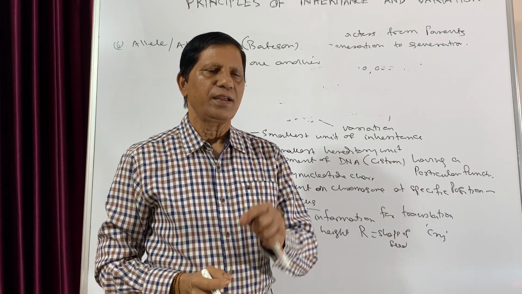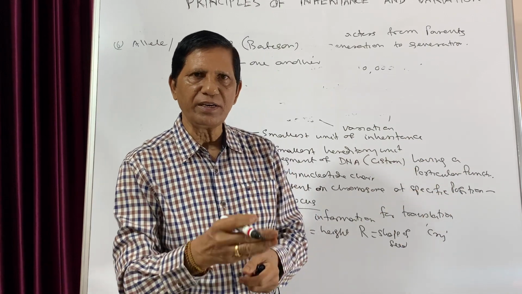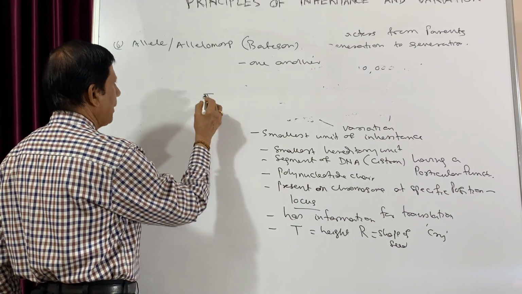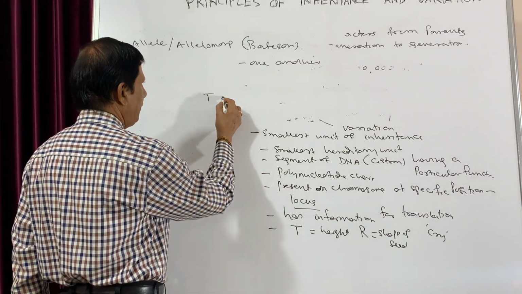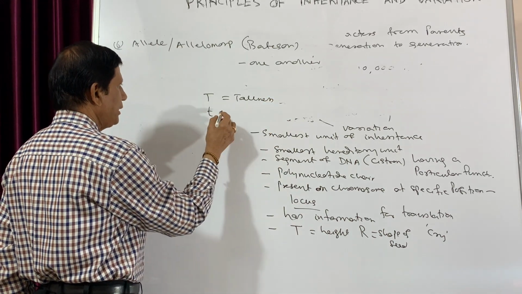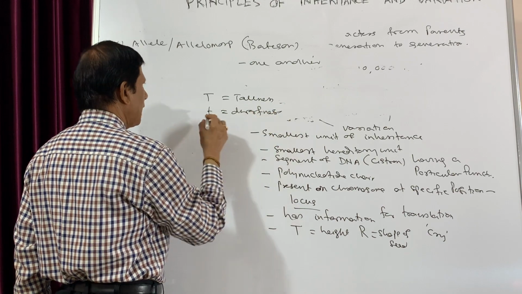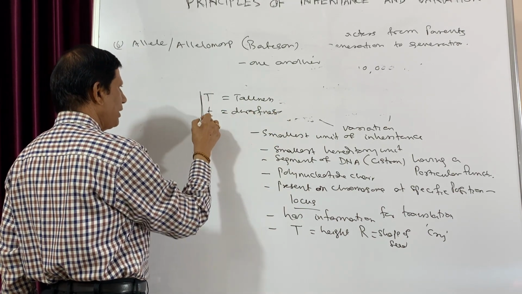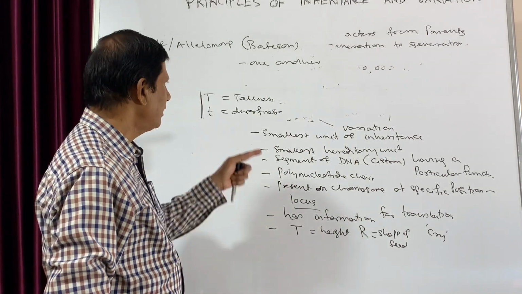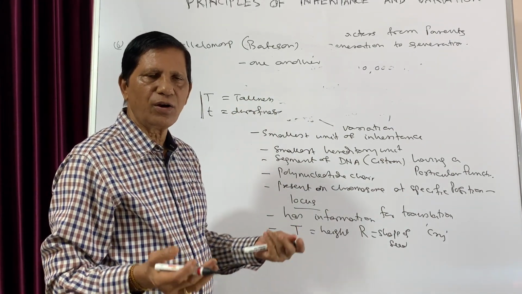It can give rise to one character, but when it is modified, it can give rise to another character. Suppose capital T will give rise to tallness, but when small t is present, it will give rise to dwarfness. That means both capital T and small t are two alleles of the same gene, that is the height of the organism. This is known as allele or allelomorph.